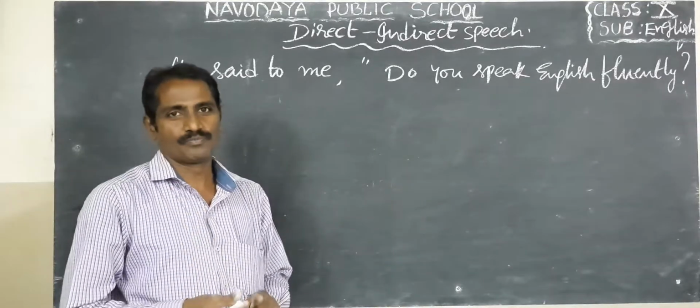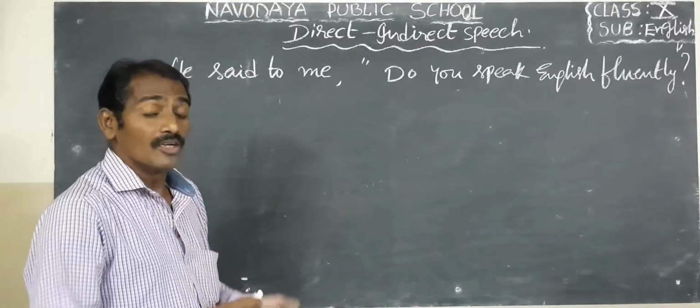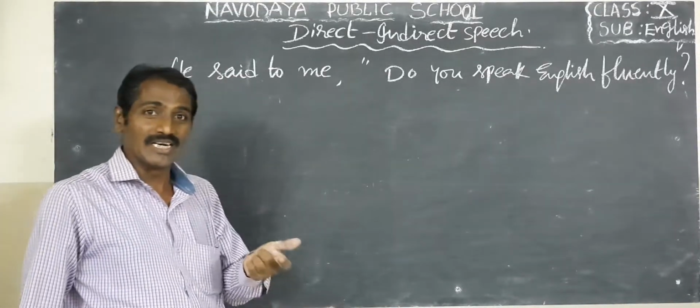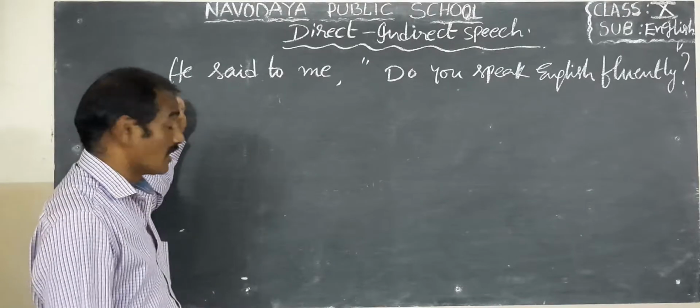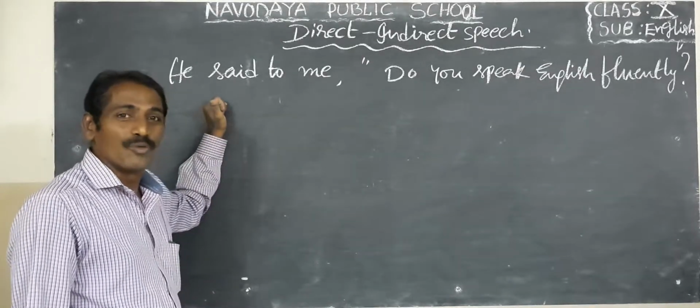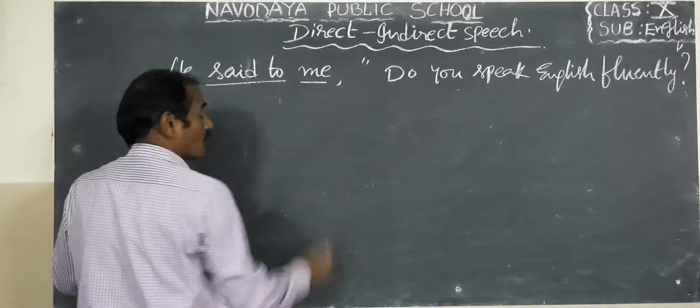First model, statements. Now I am going to explain the second model, interrogative sentences, that is, questions. Now children, here is the reporting part, with the subject, reporting verb and object.